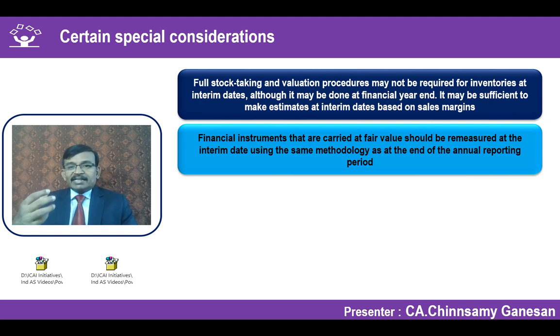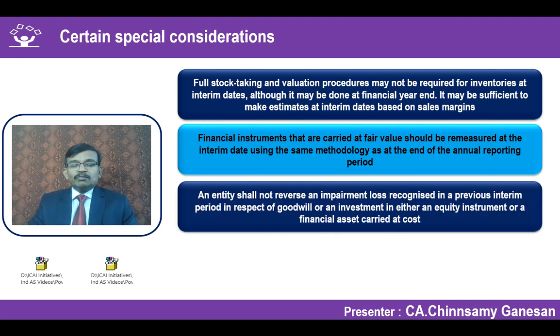So it is impracticable, which permits you not to do that. Unless it is impracticable, it cannot be avoided. You have to do fair valuation at every interim reporting period as well. If it is impracticable, naturally there is a disclosure requirement as part of Ind AS 113, the fair value measurement standard.